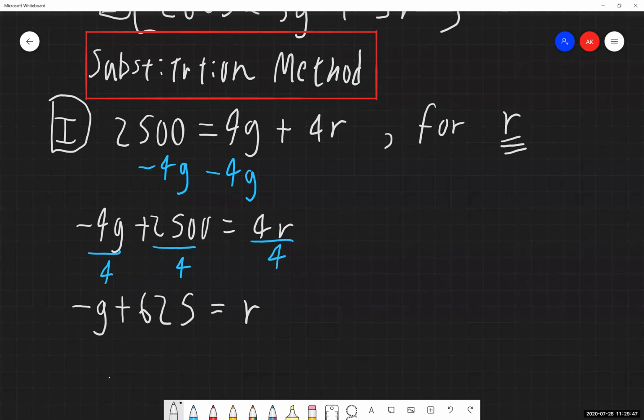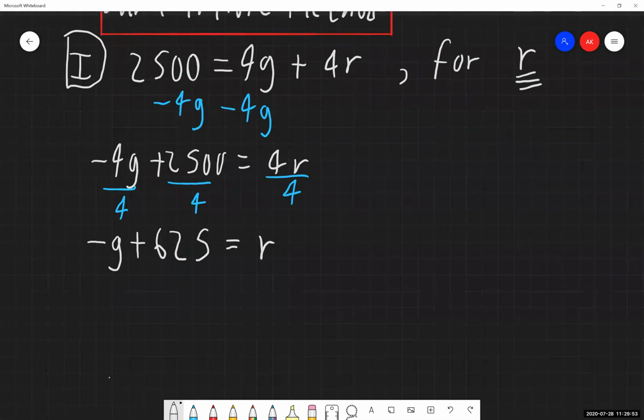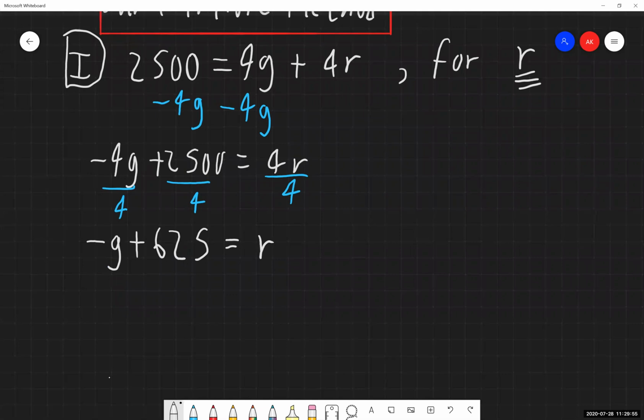So now that I have solved one of the equations for one of the variables, now I can plug that in for that variable in the other equation. Give us a little bit of a separator here. So I solved the first equation for r, which means I need to plug in the thing that I just found for r into the second equation that we have for ourselves.